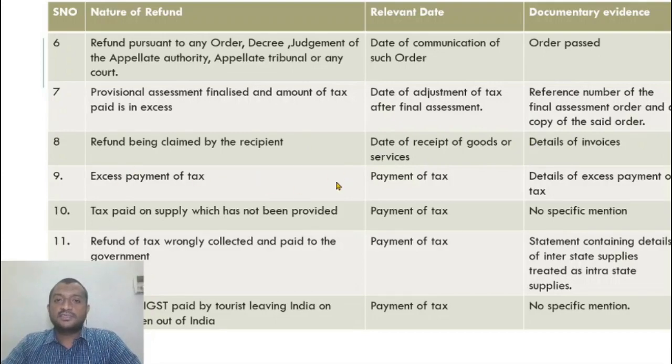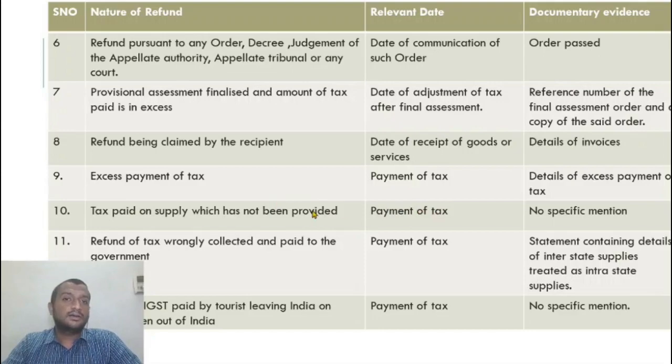Excess payment of tax. By mistake, my accountant, this has happened a lot in the first year of GST. Excess payment of tax has been made. So can I claim a refund? Yes, of course. So evidence of excess payment, what is that excess payment? You have to attach it as evidence in the RFD 01 and file a refund application. Tax paid on supply which has not been provided.